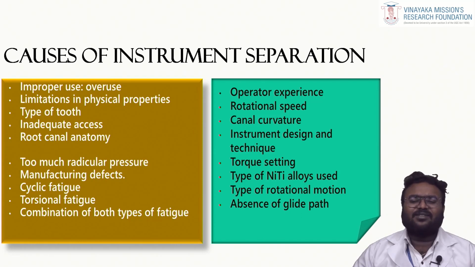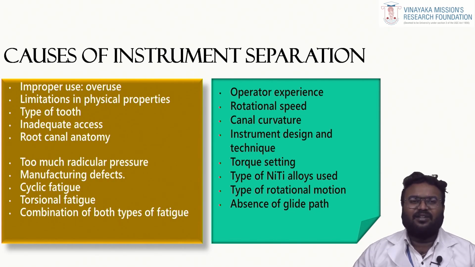Coming to the various causes of instrument separation, for any procedural error to happen, there should be some causes from the clinician and also from the patient aspect. That is improper use or overuse of the endodontic instrument, the type of tooth, inadequate access, too much radicular pressure when the cyclic fatigue and the torsional fatigue increase, and inexperience of the operator.